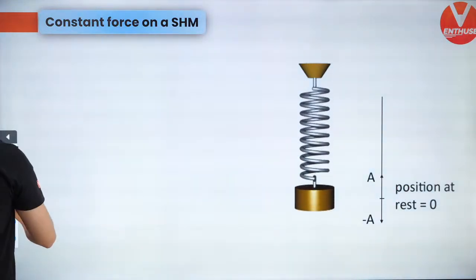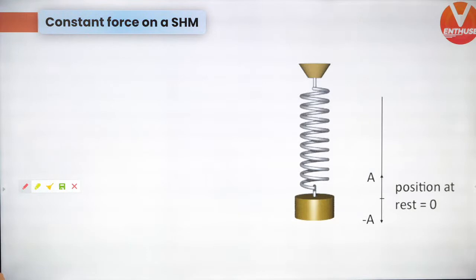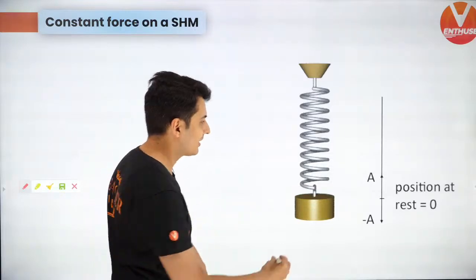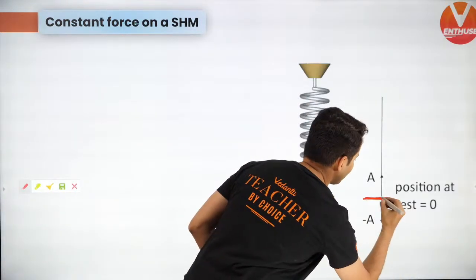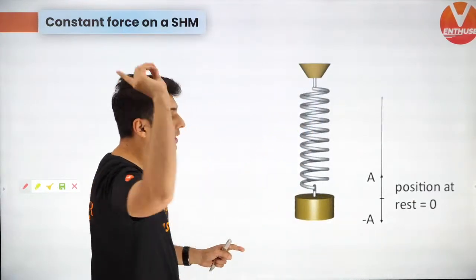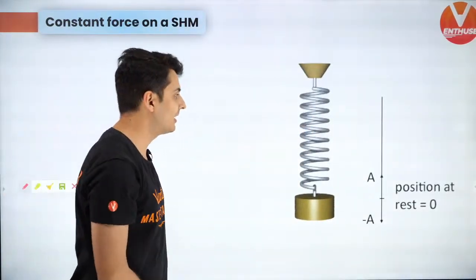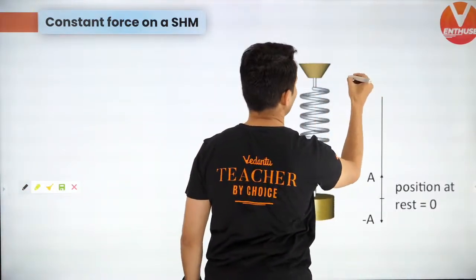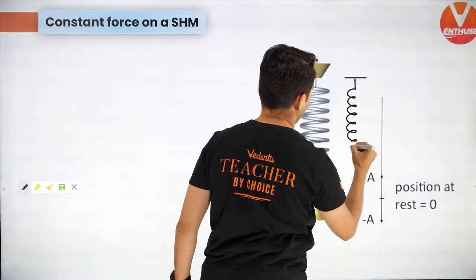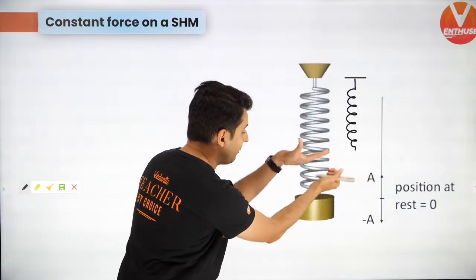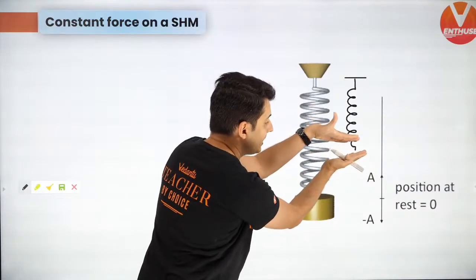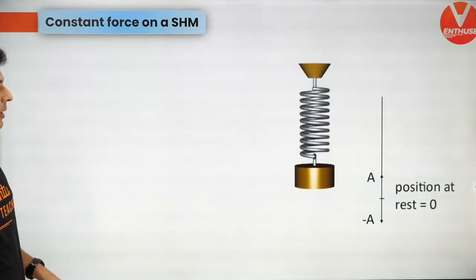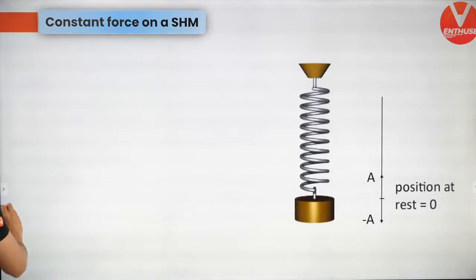See guys, understand that the equilibrium position, this one out here, is not the natural length of the spring. The natural length probably of that spring could be somewhere here. Maybe it is just this much. But because you have pulled it because of this block, the equilibrium position is going to be somewhere else. Yes, it's going to expand, and that's what we are going to talk about. Once again, I'll use this diagram only.